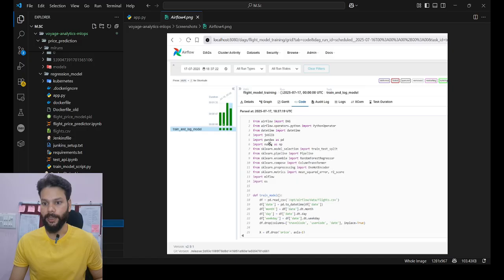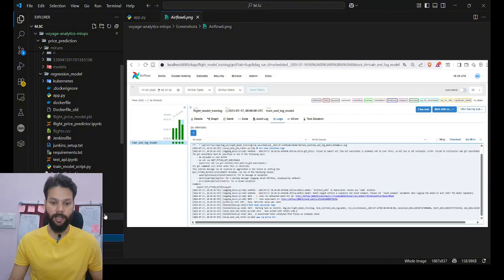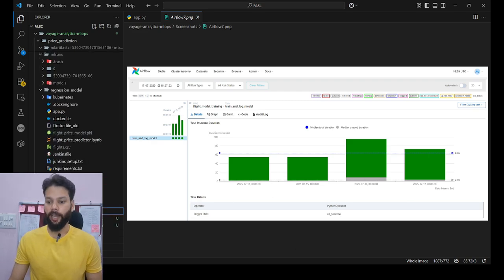This is the flight model training, and these are the different runs that we have done. This is the log of the run, and this is the time duration for each run. So here is all about Apache Airflow.